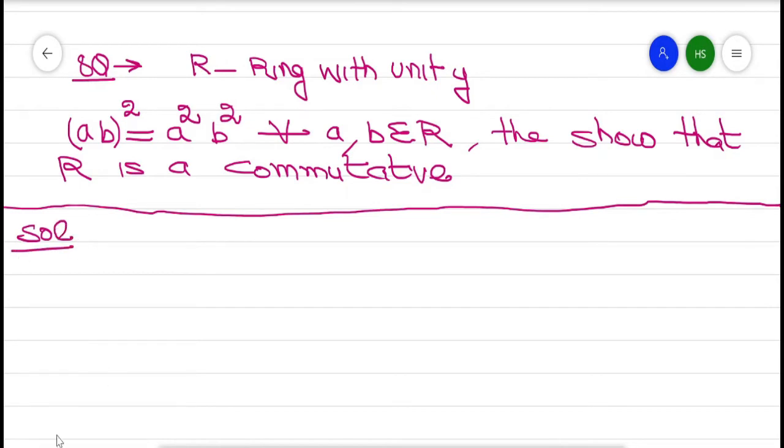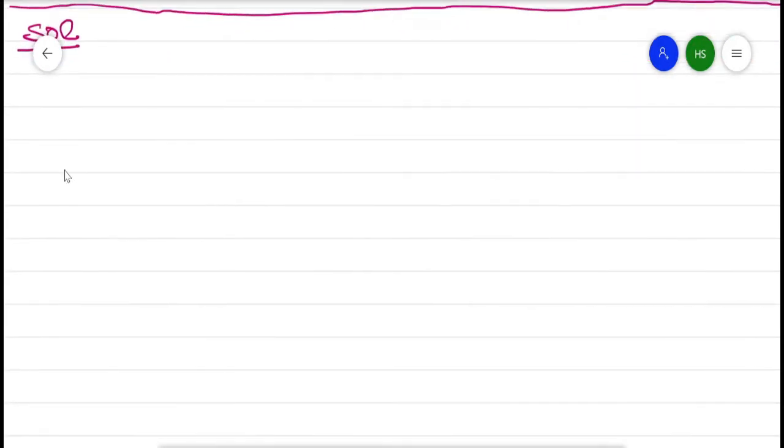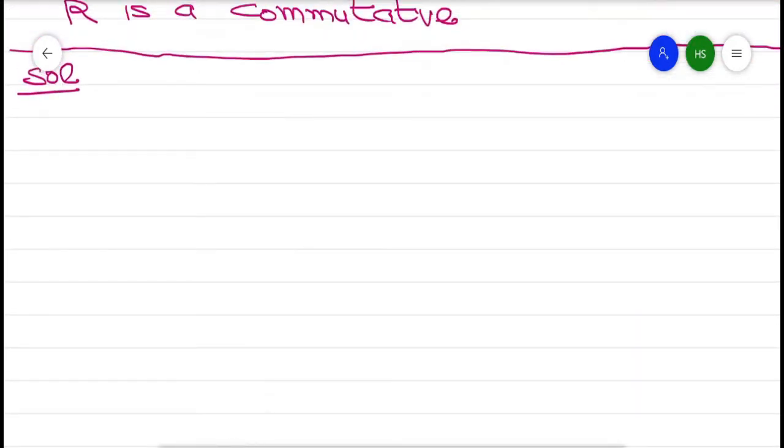To prove this result, the given part is R is a ring with unity.